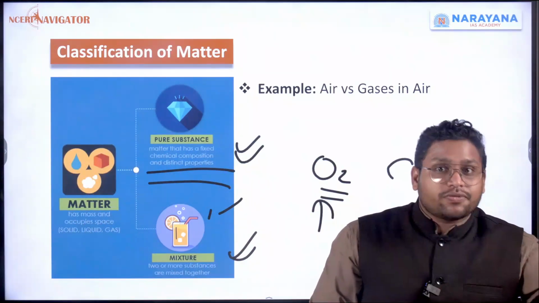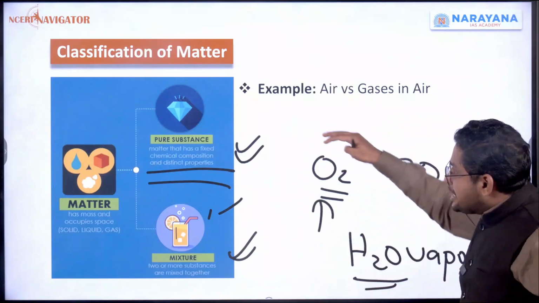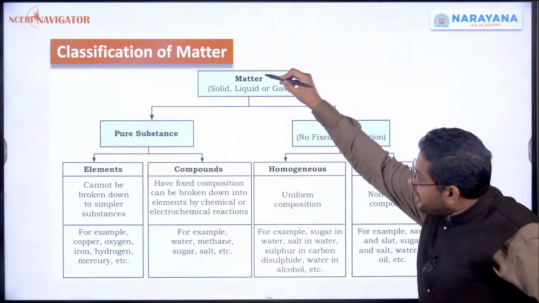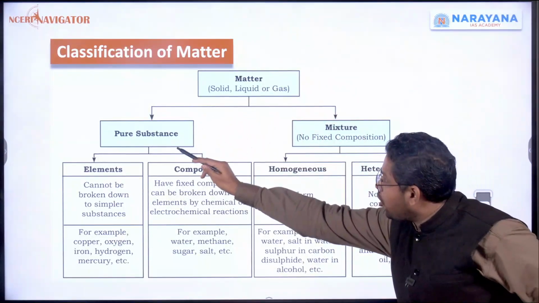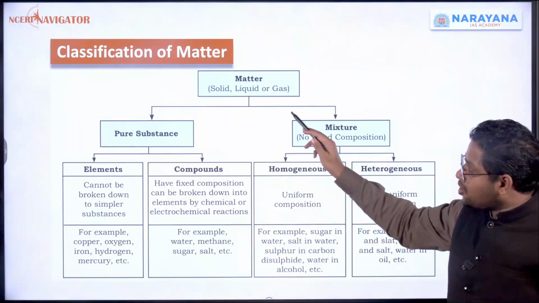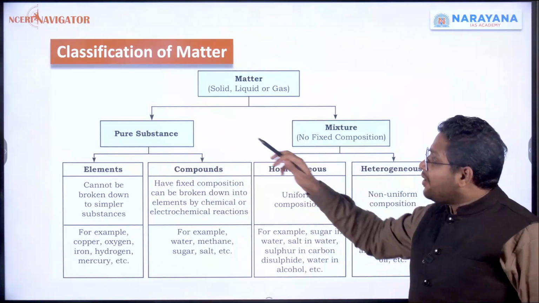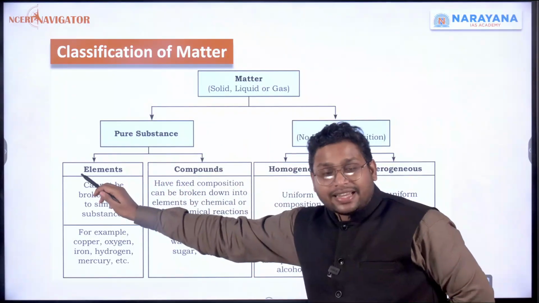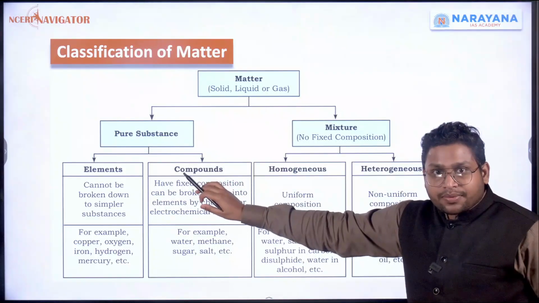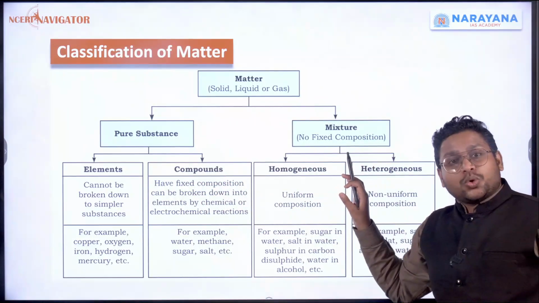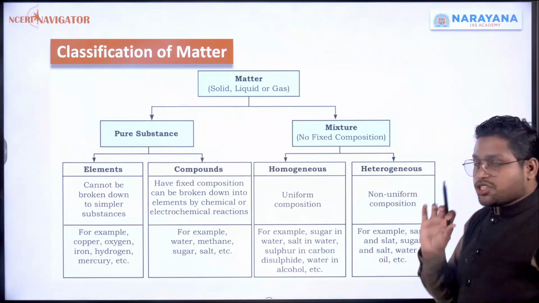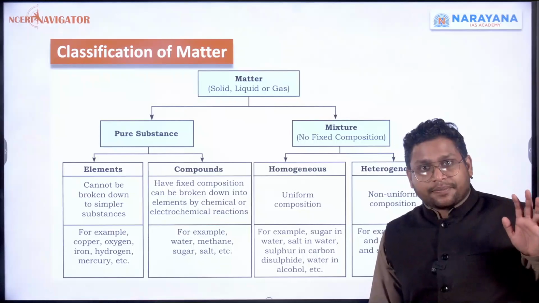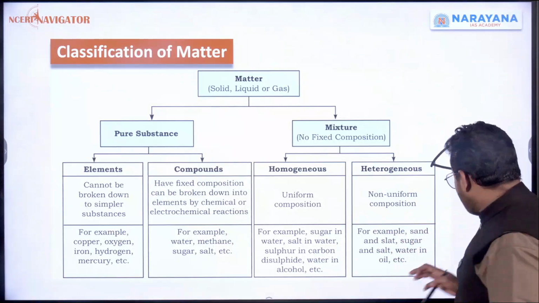Basic classification is clear. But now we'll move on with the advanced concept. This is basic classification. We said matter is classified into pure substance and mixture. Now we are saying we can classify these two also. Pure substance can be classified into two things. One is elements, other one is compounds. Mixtures can be classified into homogeneous mixtures and heterogeneous mixtures. Even this heterogeneous can also be classified into two different things. Okay, so each one we will understand one after the other.